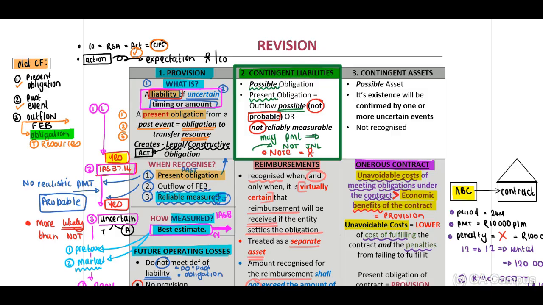Now, when we look at our contingent assets, very similar. This might be a possible asset based on the confirmation of some future uncertain events. Therefore, you will not recognize your journal entry, but you need to include this in a note, again, to the readers to indicate that there might be a possibility of an asset in future to be recognized.